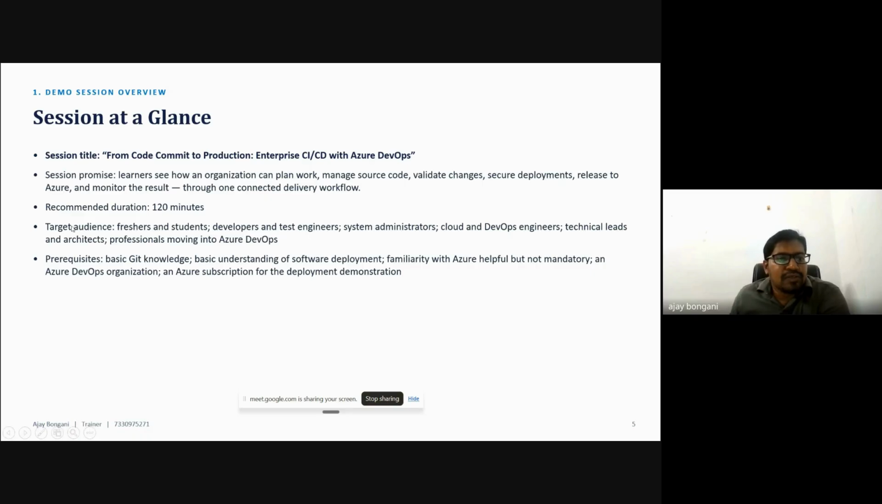Okay. So whoever joins, let's say freshers, students, developers, test engineers, everybody can join and learn. And what are the prerequisites? You have to know basic tech knowledge and a basic understanding of software deployment. Familiarity with Azure is helpful but not mandatory, and you need an Azure DevOps organization and an Azure subscription for the deployment demonstration. Okay.